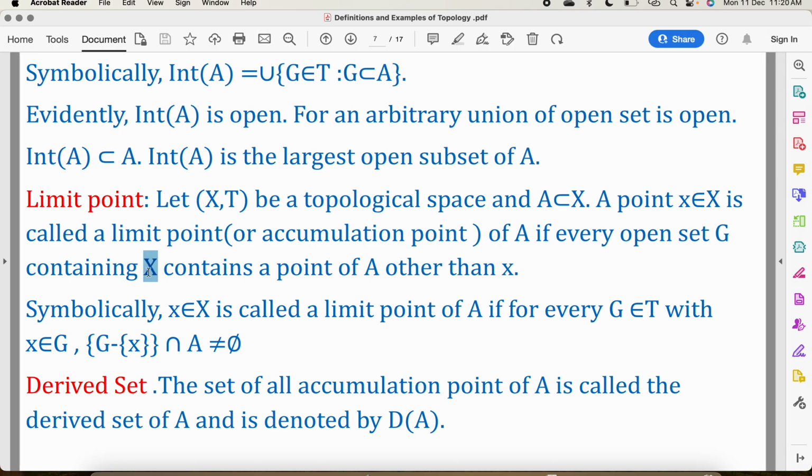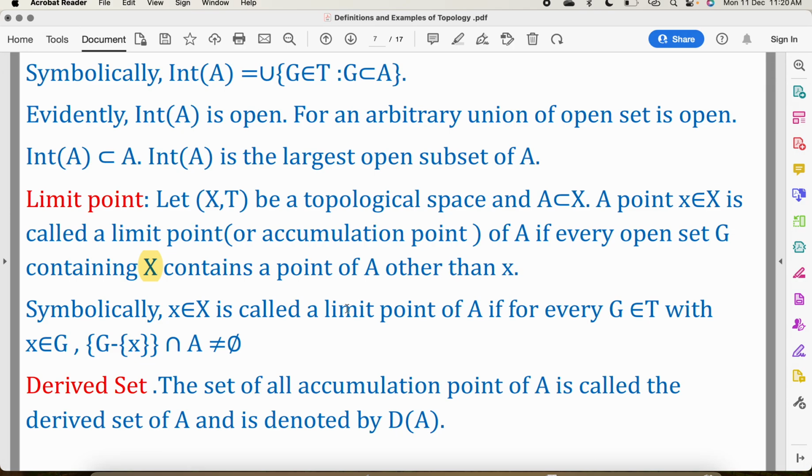Here it is small x. Let (X, T) be a topological space and A a subset of X. A point x belonging to X is called a limit point of A if every open set G containing x contains a point of A other than small x. So we also call a limit point an accumulation point.